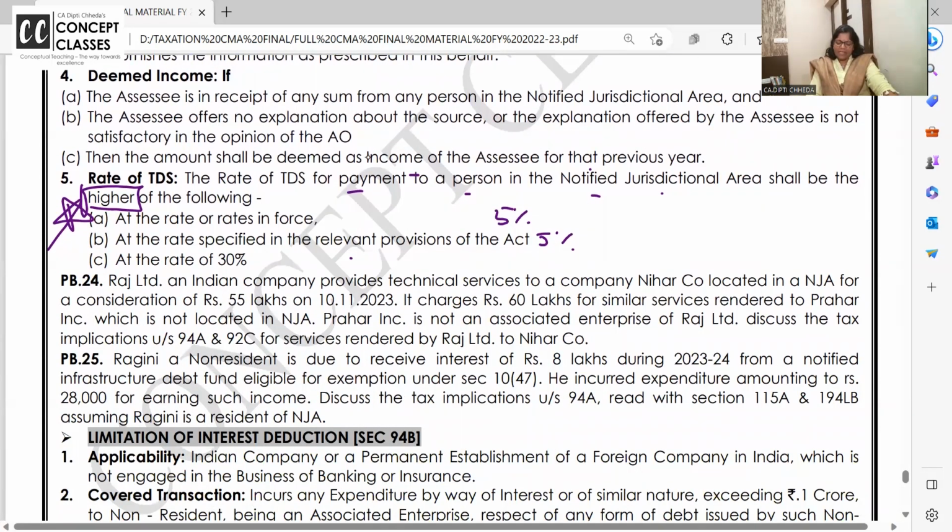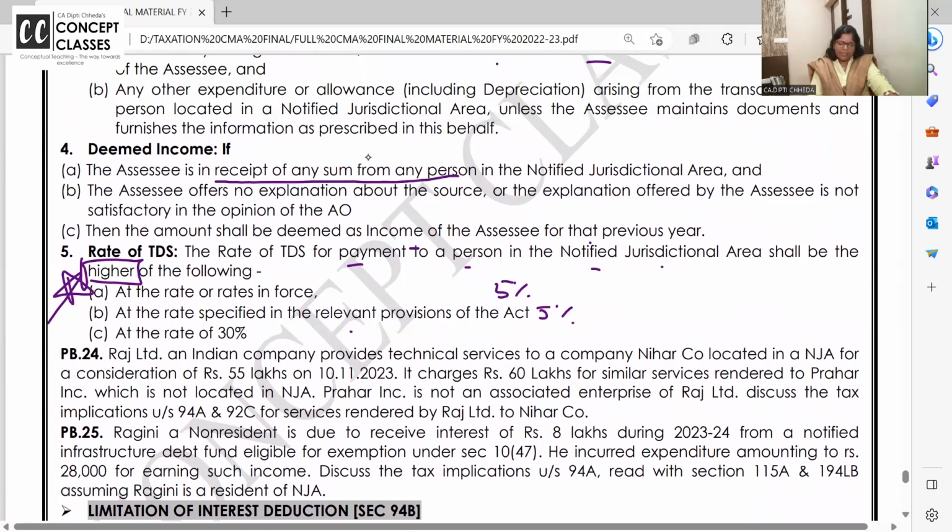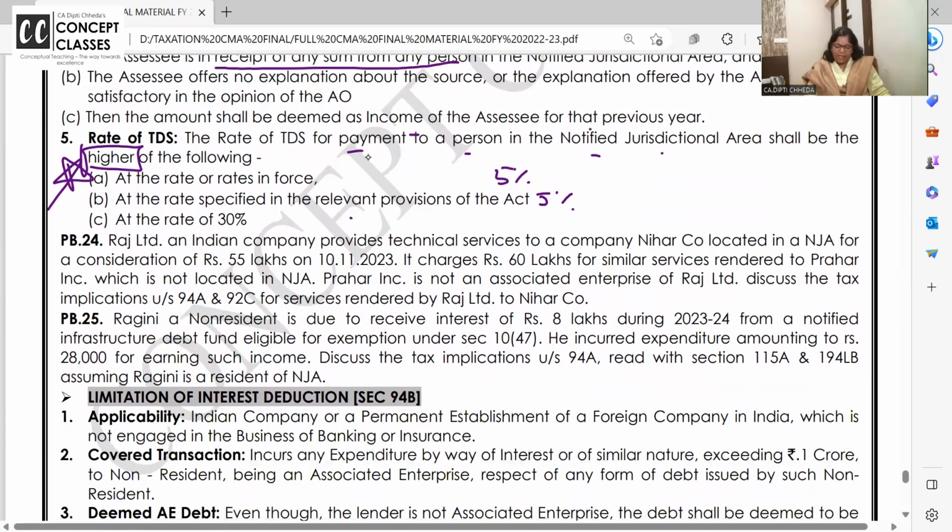And TDS क्या rate से कटेगा? कुछ भी income आई वहां से, receipt. And if you are not able to offer explanation, it will be taxable. And TDS will be deducted at higher rate 30%. 24th sum we are doing. Let us apply it.